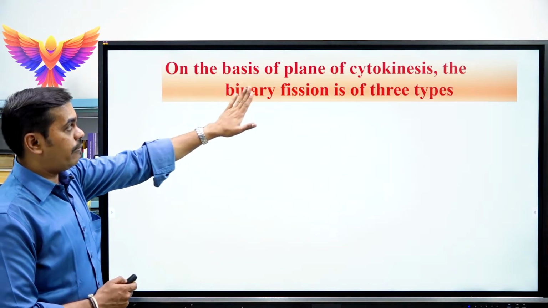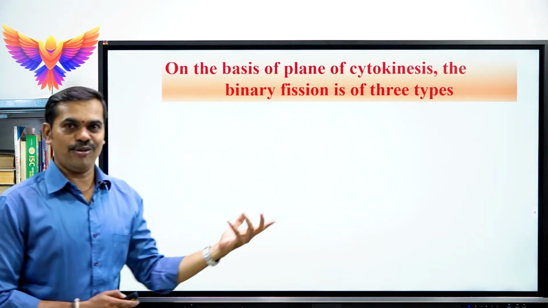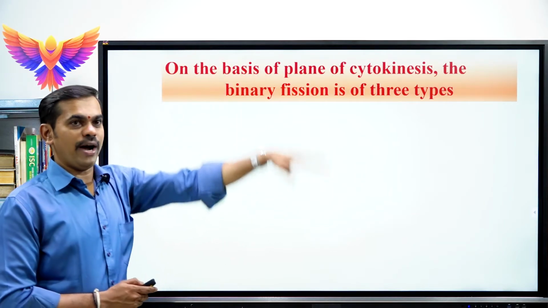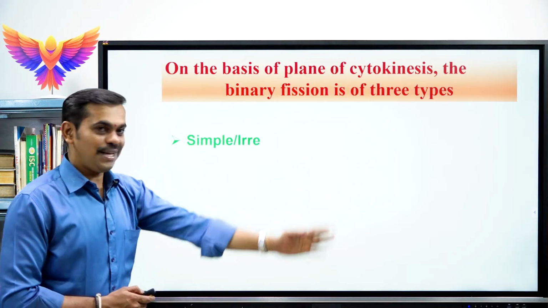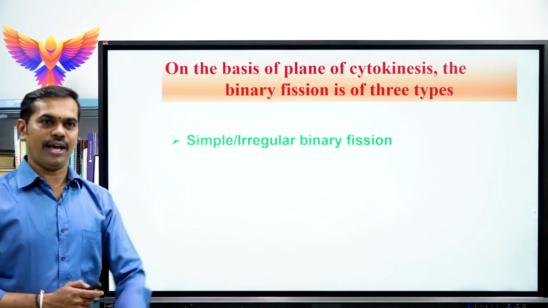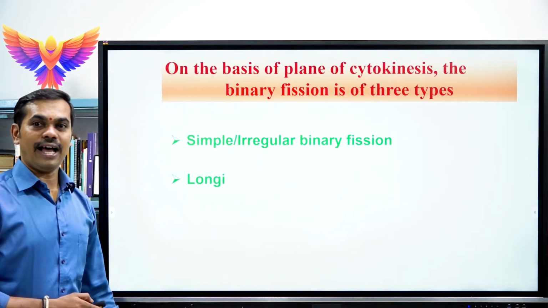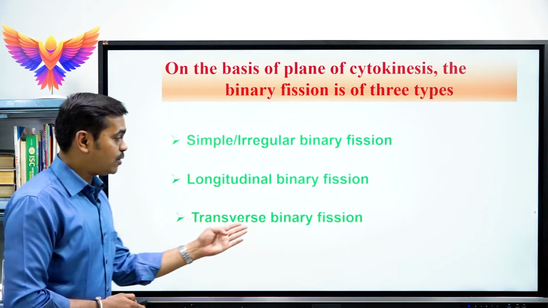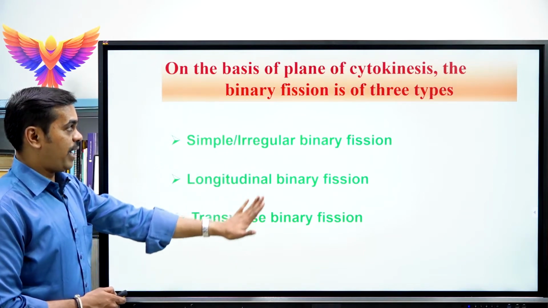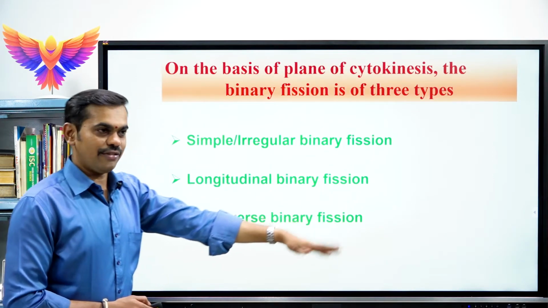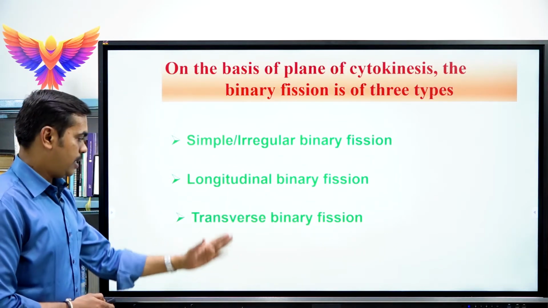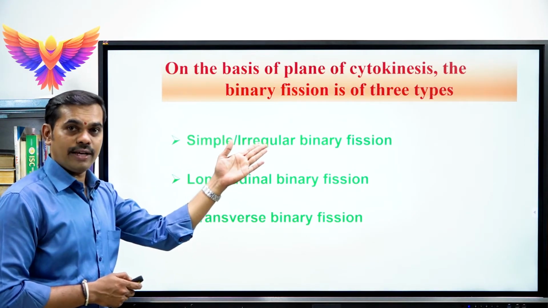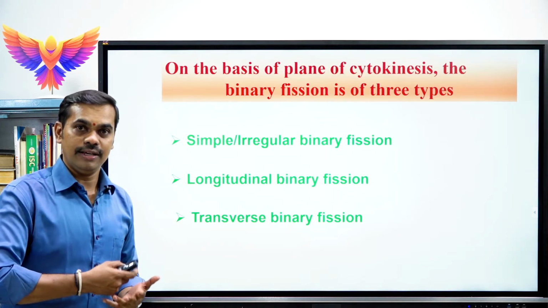On the basis of the plane of cytokinesis, where cytokinesis means division of cytoplasm, there are three types of binary fission. The first one is called simple or irregular binary fission. The second is longitudinal binary fission, and the third is transverse binary fission. Children, let us learn the three types along with an example in detail.